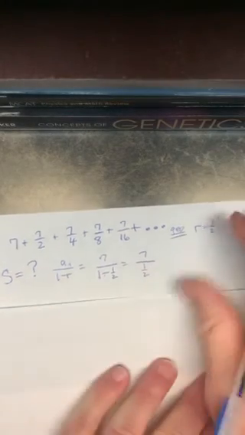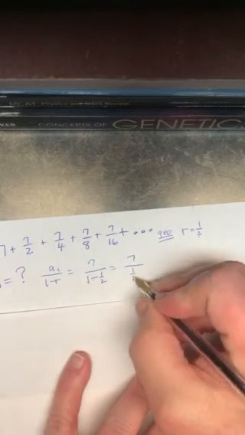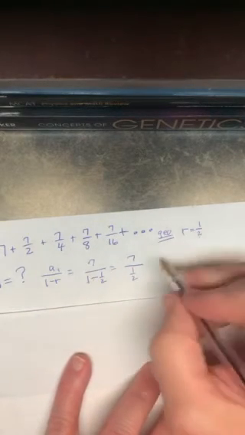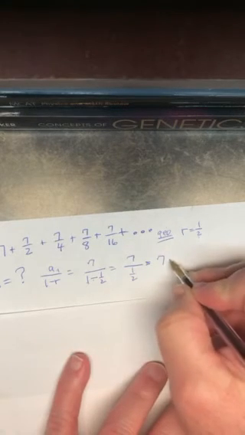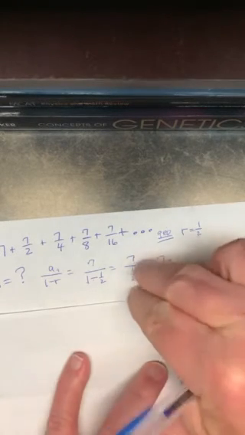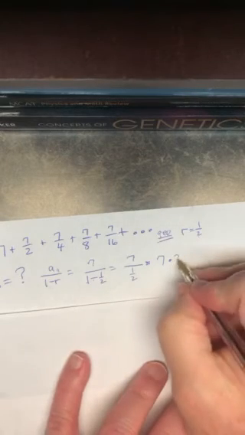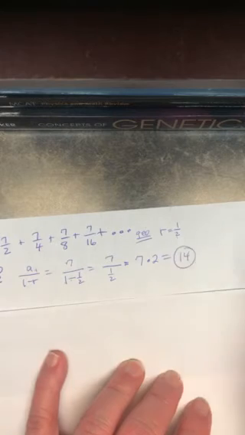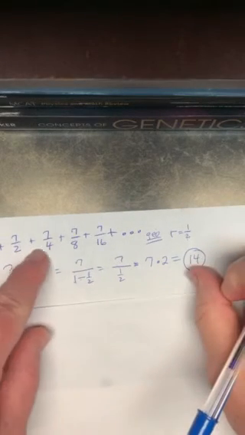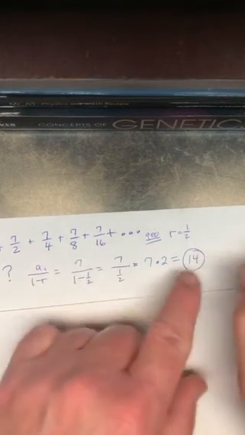A half. Now guys, 7 divided by a half is not 7 1/2. Doesn't that mean take 7, division changes to multiplication, and I take the bottom number and flip it over? Believe it or not, 7 times 2 gives me a sum. If I added all those numbers together, I'd get 14.